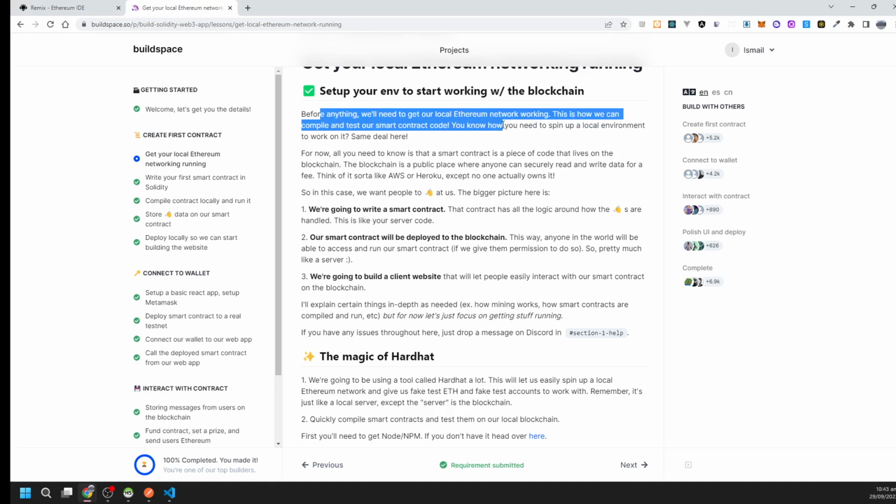You know how you need to spin up a local environment to work on it. Same deal here. For now, all you need to know is that a smart contract is a piece of code that lives on the blockchain. The blockchain is a public place where anyone can securely read and write data for a fee. Think of it like AWS or any other cloud service.